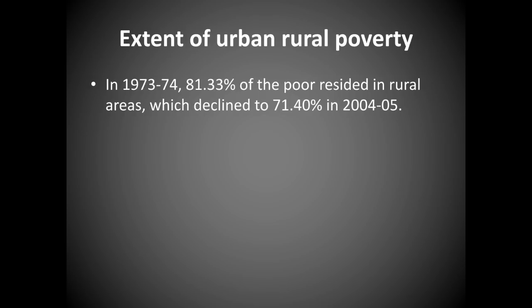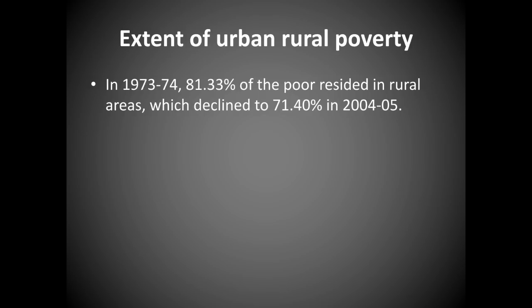What this is trying to tell us is, in the year 1973 to 74, 81.33% of the poor resided in rural areas, which declined to 71.40% in 2004 to 5. So the percentage of poor has been reduced comparatively from the year 73 to 2004.